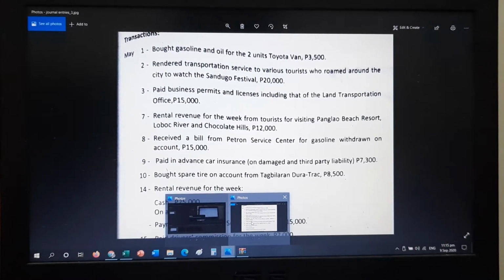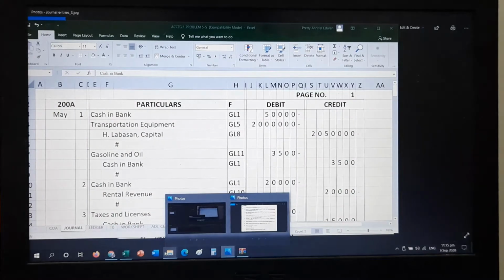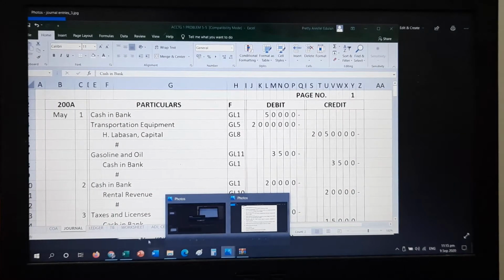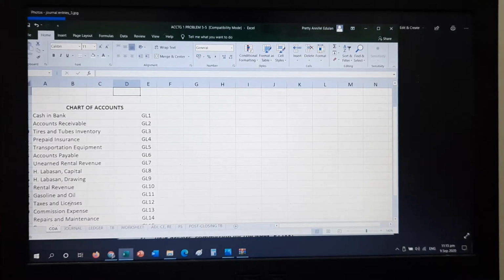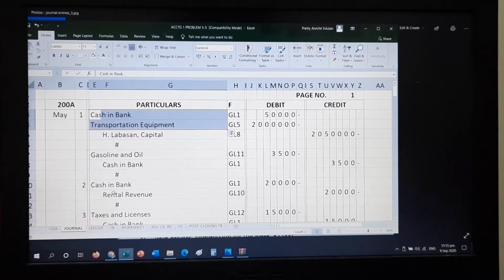So you have received payment of cash, that is cash in bank. Credit, your source of income. In this case, look at the chart of accounts. That is rental revenue, GL10. That will be your credit, 20,000.